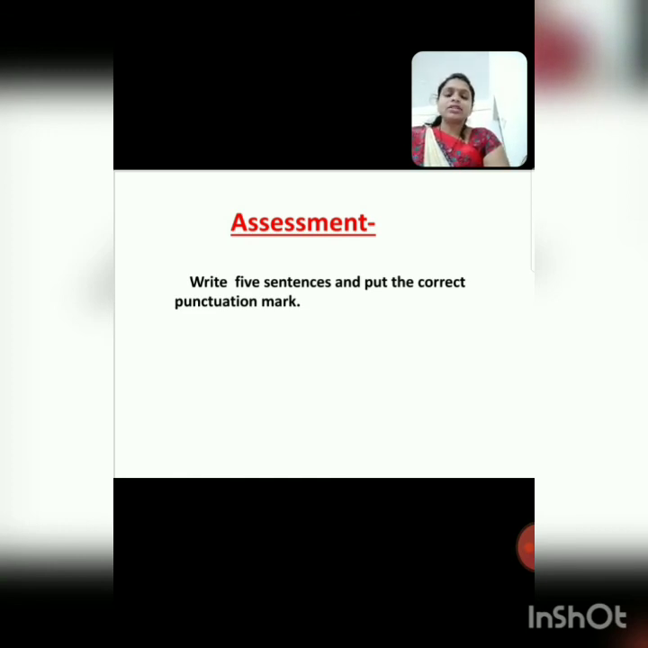Now, has everyone understood these punctuation marks? The first punctuation mark we learned is the full stop, the second is the comma, and the third punctuation mark is the question mark. So is everyone done? Write this assessment.